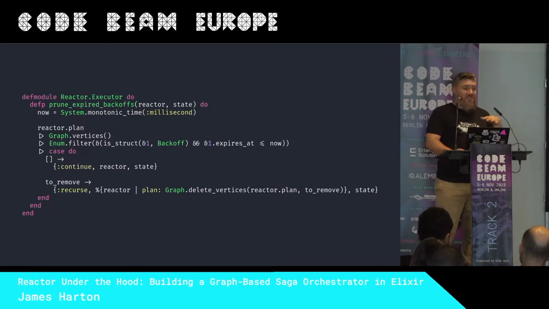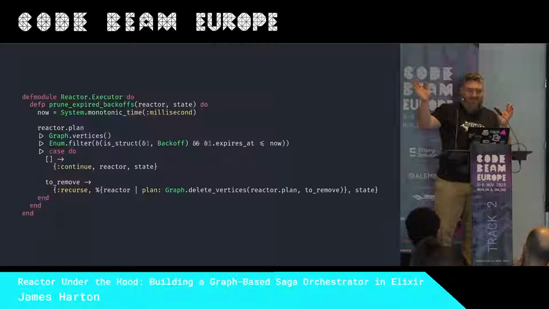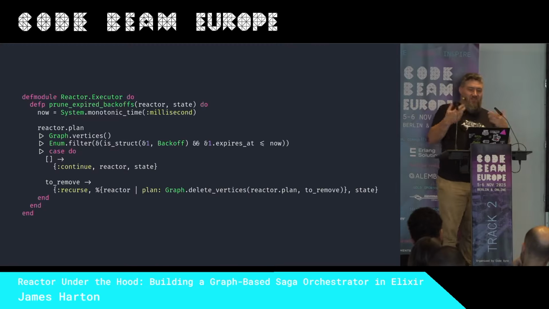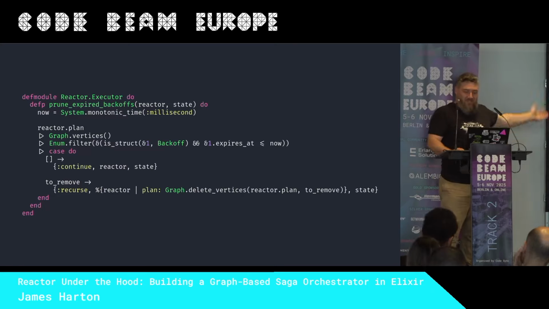When a step needs to back off, we create a new back-off vertex in the graph, and we make the step depend on it. The back-off just contains a millisecond monotonic time of when the back-off expires, which means the step literally can't run because it has a dependency. So this function runs when the loop eventually gets down there and deletes those vertices if they've expired, and then suddenly they are available to be scheduled again. So this is what I mean about boring code solving hard problems.